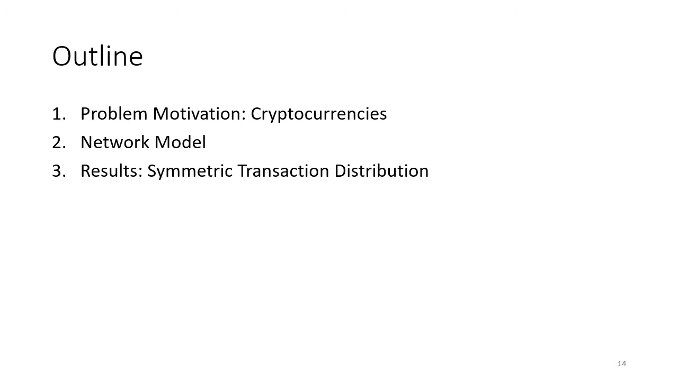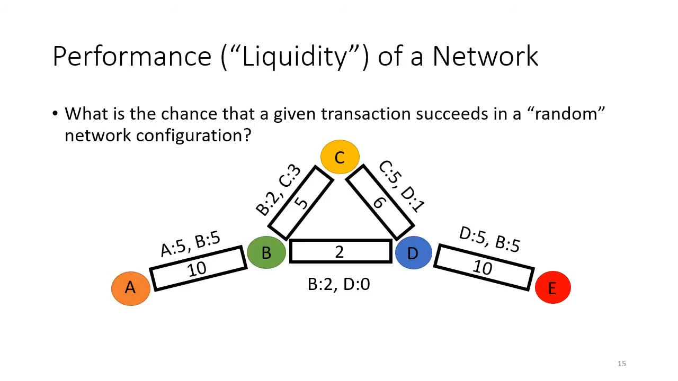The last thing to formalize about this network model is, what do we actually mean by performance? Intuitively, we'd like to capture a notion, roughly speaking, of what is the chance that some transaction succeeds in a so-called random network configuration? And there are many ways to define this model, but they all work out to be roughly the same. So consider this simple example.